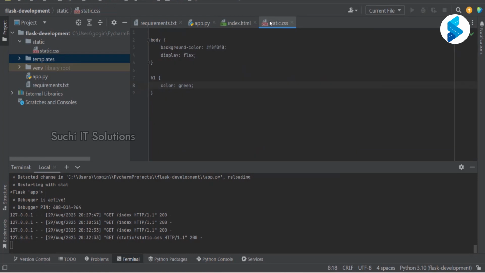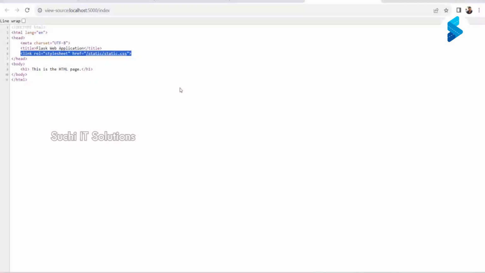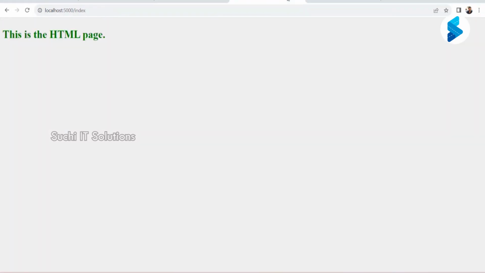Now, if I have to make a certain change, all I have to change is my CSS file. I don't have to change my code, and that's it. If I reload this, instead of green, I'll get blue, because I have updated my CSS.